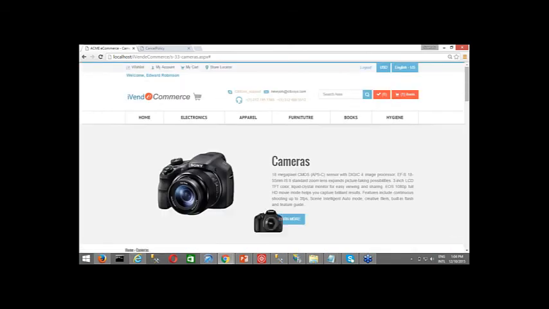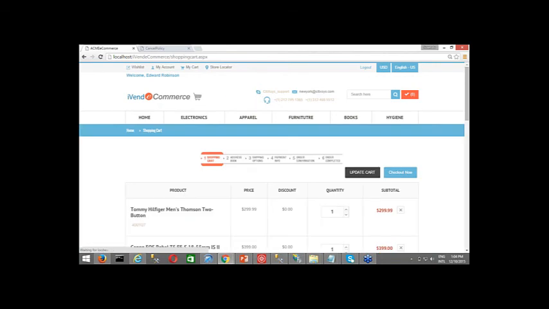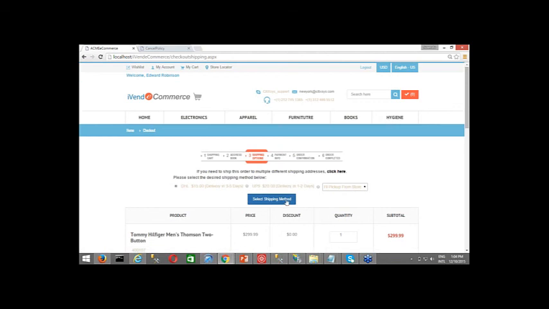So I click add to the cart, and if I go there and click on begin checkout, say click on checkout now, I select the shipping method,